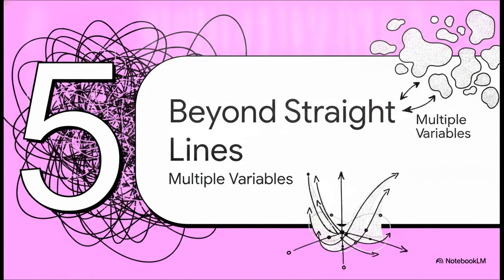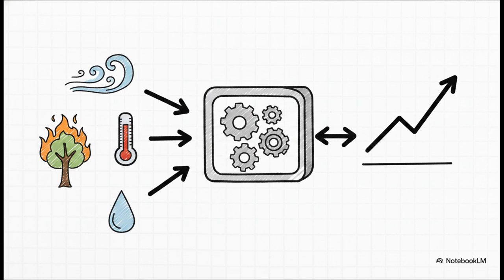Finally, let's look at Section 5, Beyond the Straight Line. Up to this point, we've kept it simple with just one input variable. But the real world is messy and complex. Let's bring back our wildfire pollution example. Burned area matters, absolutely. But what about wind speed, wind direction, humidity, temperature, distance to the monitoring station? If we only use burned area, we are ignoring a massive amount of reality. And this is exactly why we use multiple linear regression. We feed the model all these independent features at once, and it learns the unique mathematical contribution of every single interacting factor, combining them into one incredibly robust prediction.